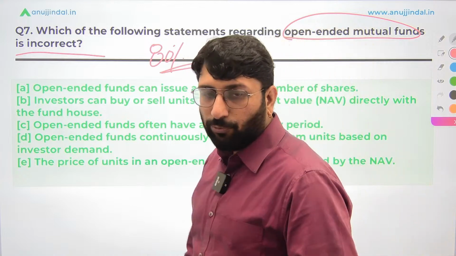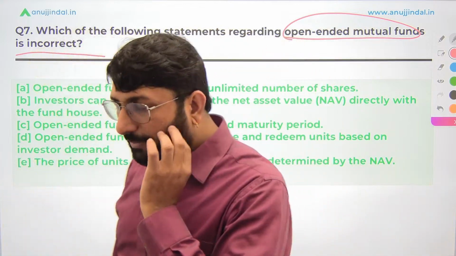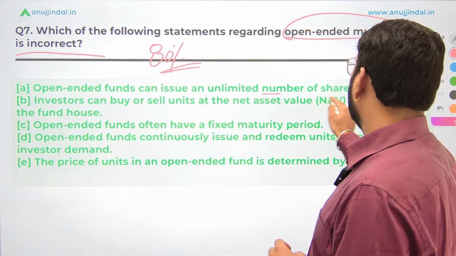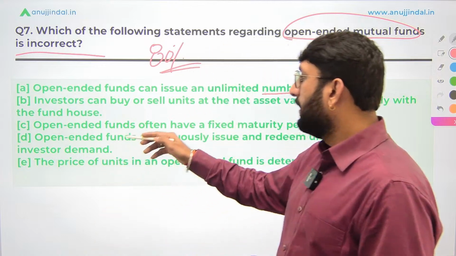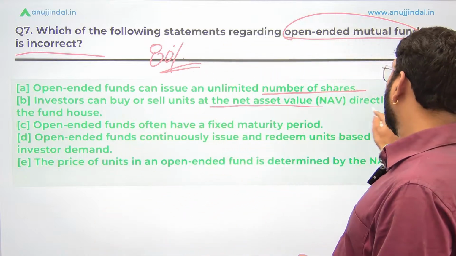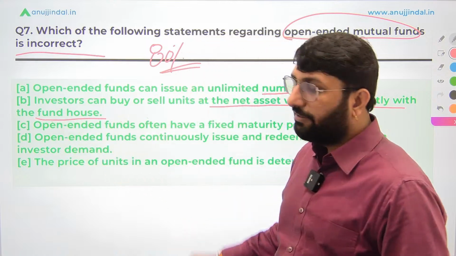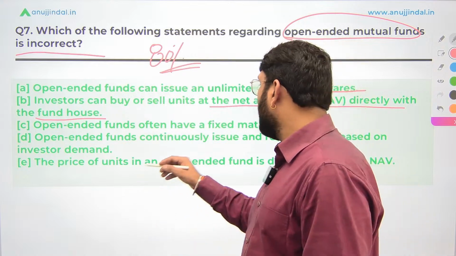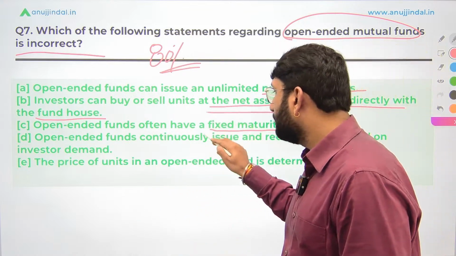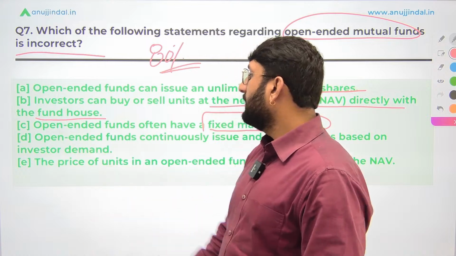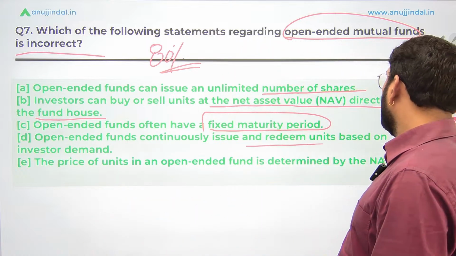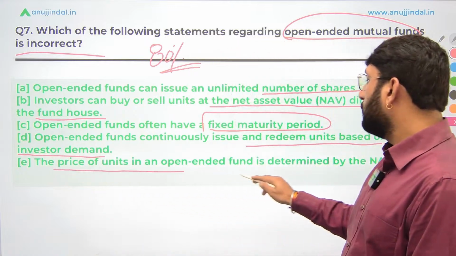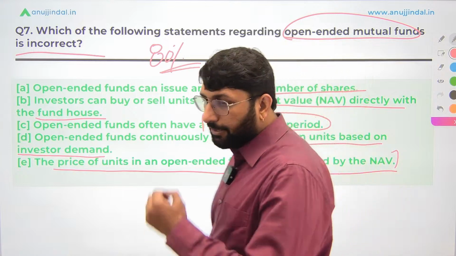There are various kinds of mutual funds. In terms of open-ended, which of the statements are incorrect? Open-ended funds can issue an unlimited number of shares. That is the first statement. Investors can buy or sell units at the net asset value, NAV, directly with the fund house. You are able to purchase it on that value. Open-ended mutual funds often have a fixed maturity period. The time period is fixed there. D says open-ended mutual funds continuously issue and redeem units based on investor demand. And the last one says the price of the units in an open-ended mutual fund is determined by NAV. So these are the 5 options.